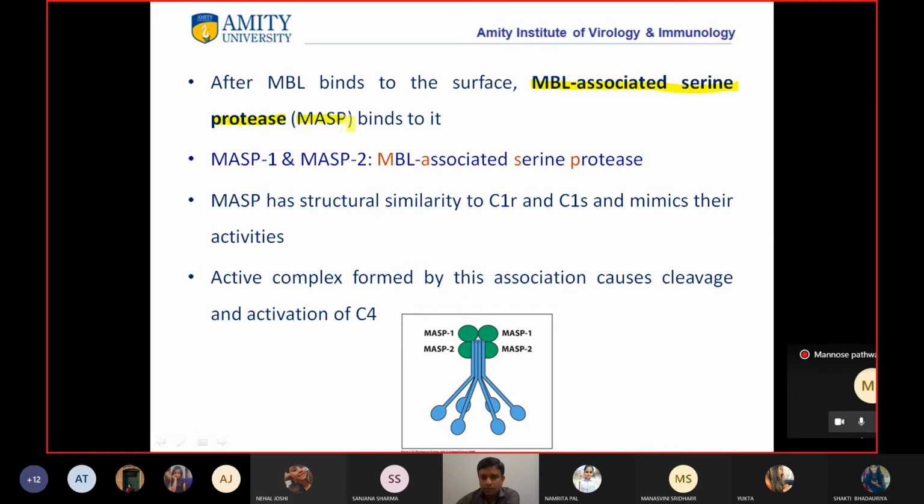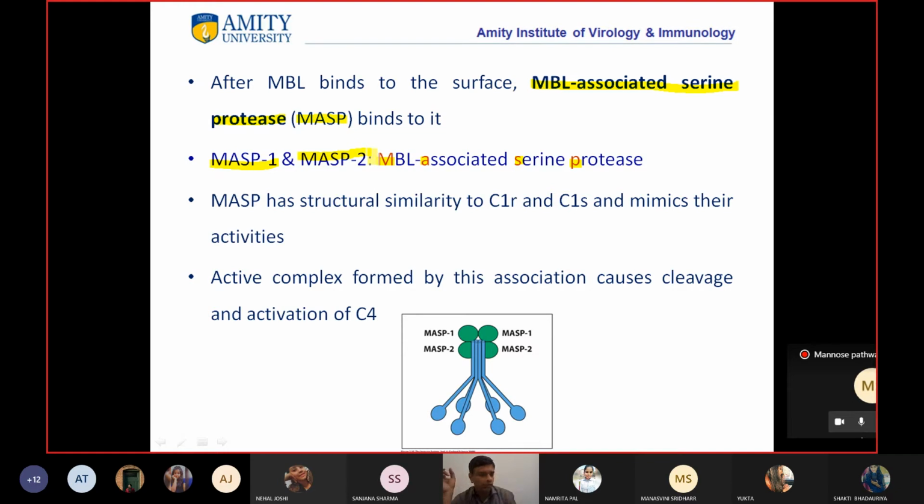MBL associated serine protease, MASP. There are two MASPs, MASP1 and MASP2. These proteases are associated with MBL.